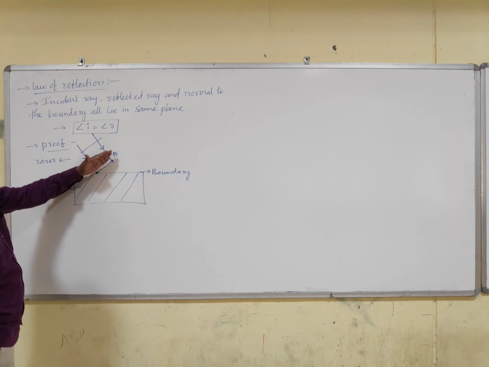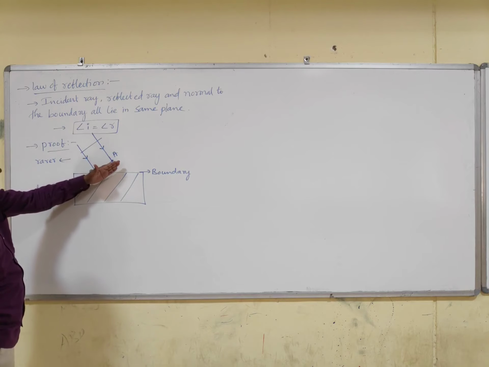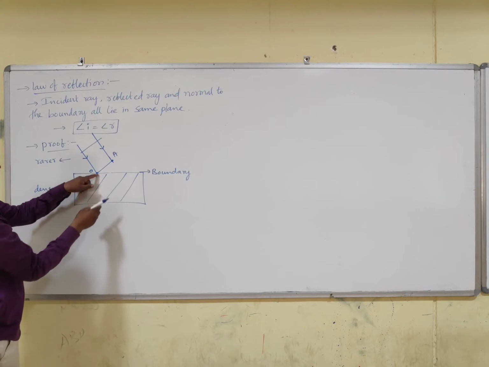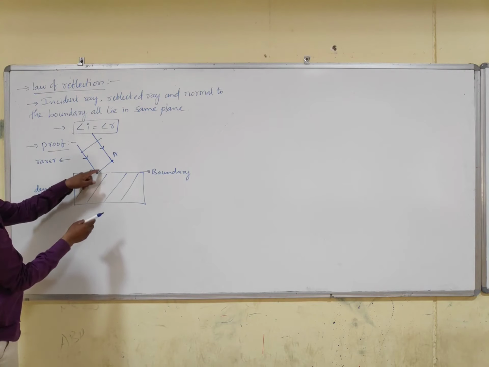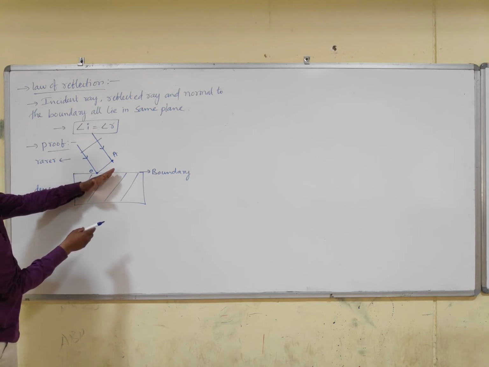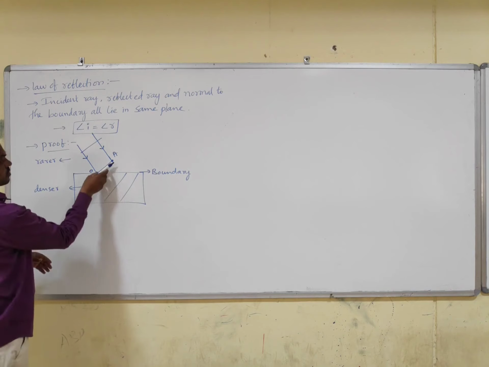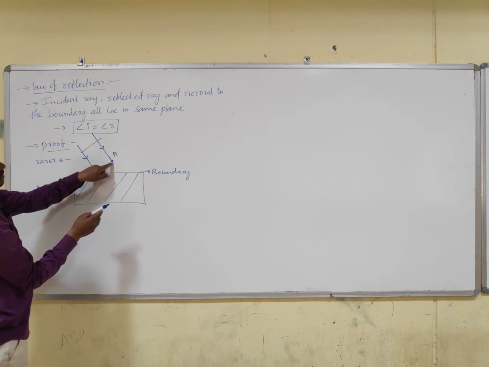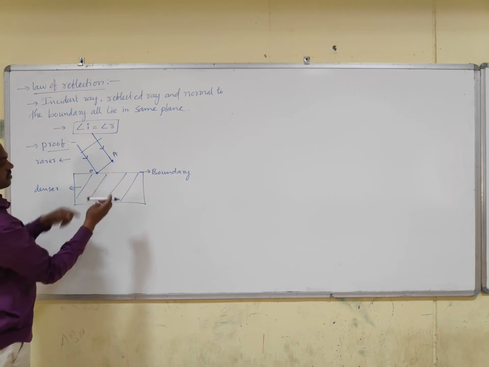As the plane wavefront is moving down, at this point there is a reflection because it could not enter into the next medium. As it is an opaque medium, it could not enter. So at this point reflection occurs. At this point it is moving forward as it is.